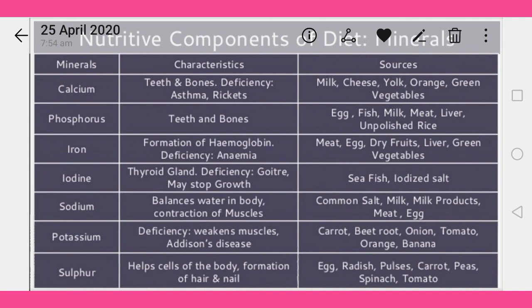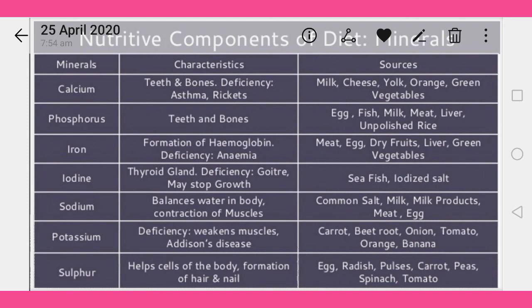Phosphorus is very important for our teeth and our bones. And the rich sources of phosphorus are egg, fish, milk, meat, liver, and unpolished rice. And the third one is iron, for the formation of hemoglobin. Iron is very important, especially for women or girls, and the deficiency disease is known as anemia, which is related to iron deficiency. The rich sources of iron: meat, egg, dry fruits, liver, and green vegetables. These are considered rich sources of iron.